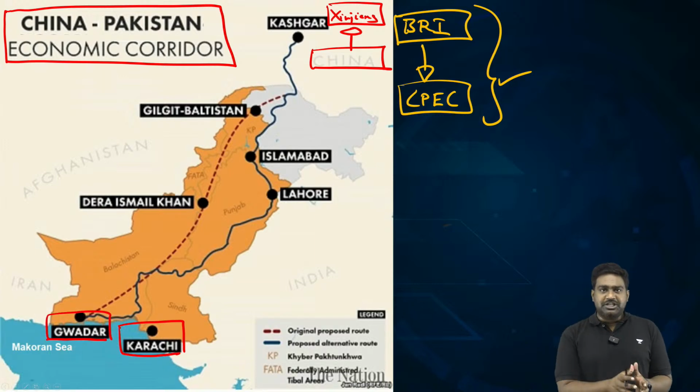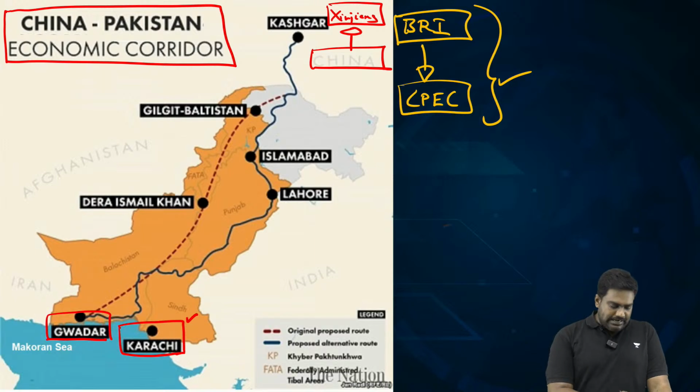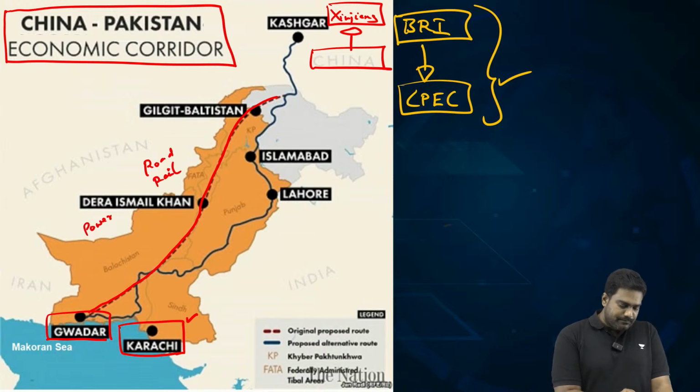China has built the strategic Gwadar port in Balochistan province. It has played a role in the development of Karachi port as well. And it is building a massive corridor via Pakistan. It includes road and rail projects, power projects, industrial projects, etc.